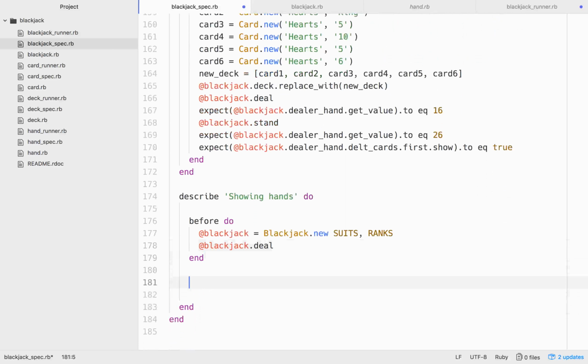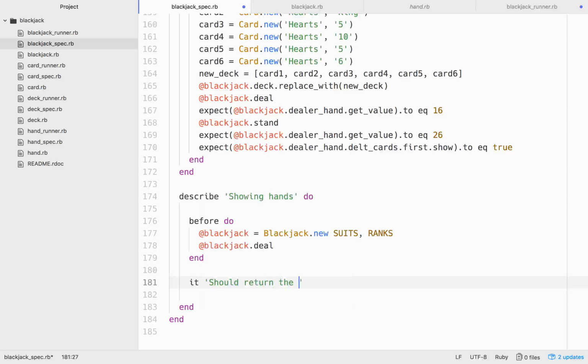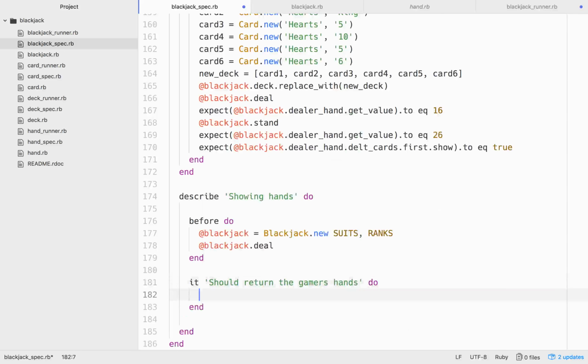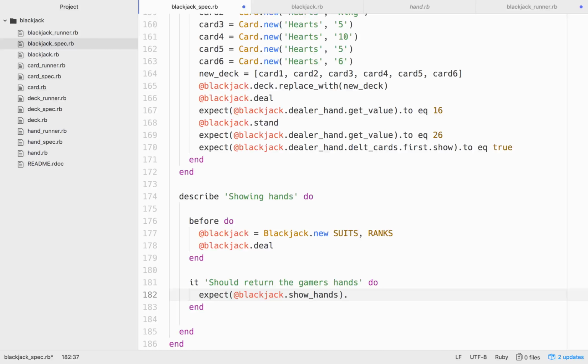So what do we do now? It should return the gamer's hands. Okay, so we're going to use a little bit of a different syntax here. We'll expect @blackjack and call the show hands method and .to, and then we'll use the match keyword.